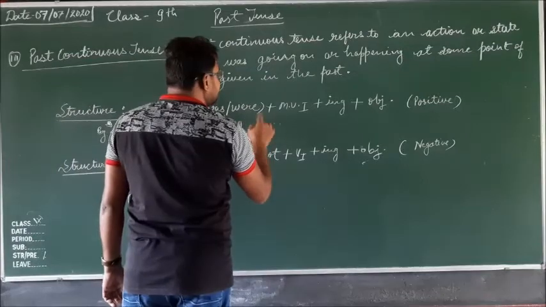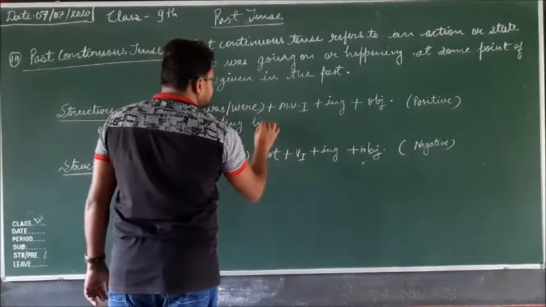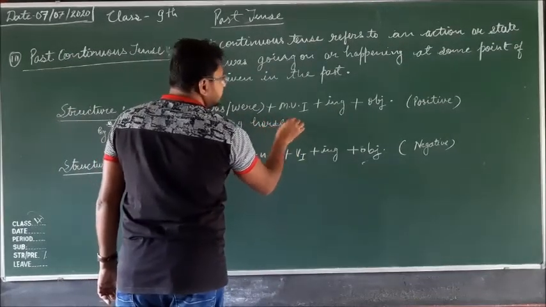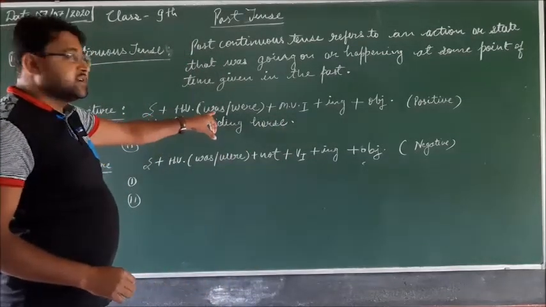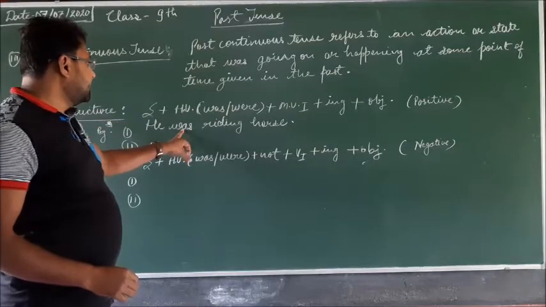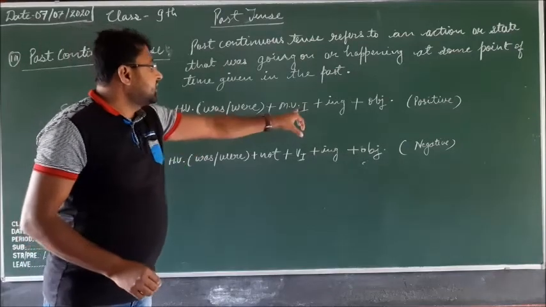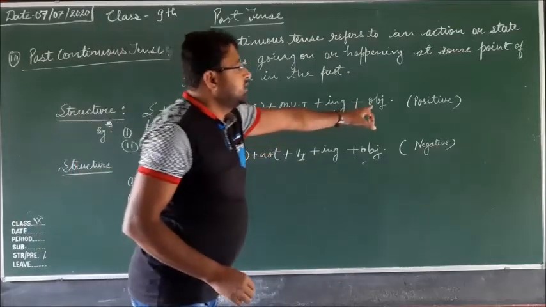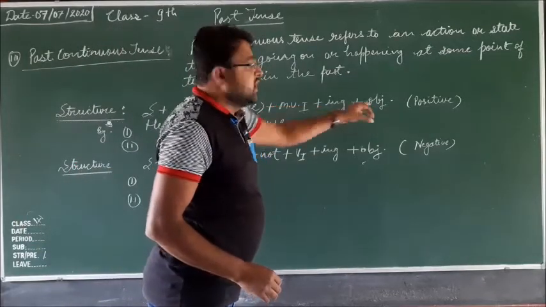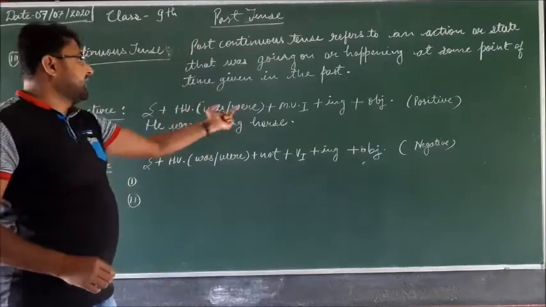He was riding horse. He is the subject, for the singular subject was is the helping verb, ride is the first form of the verb and ing is added, and then horse is the object. And for plural subject we will apply were.